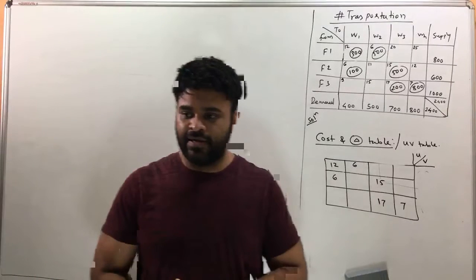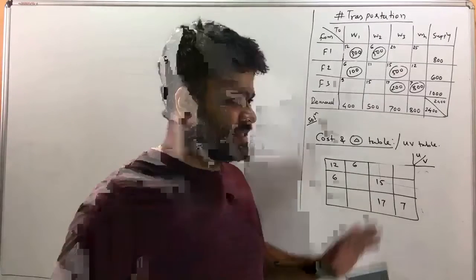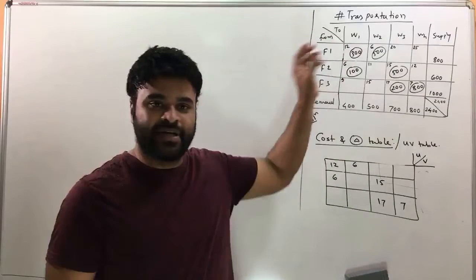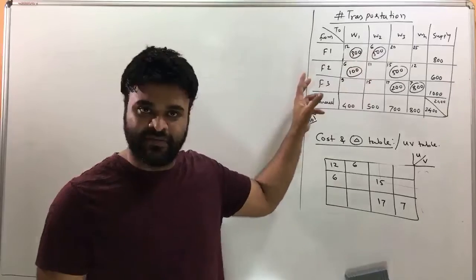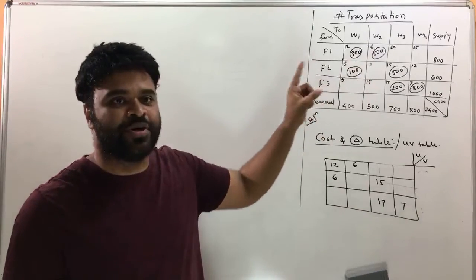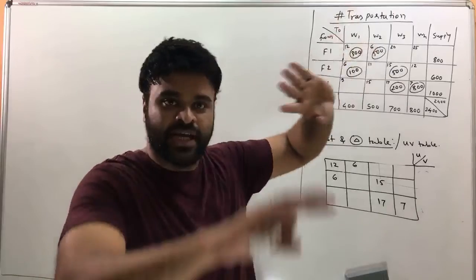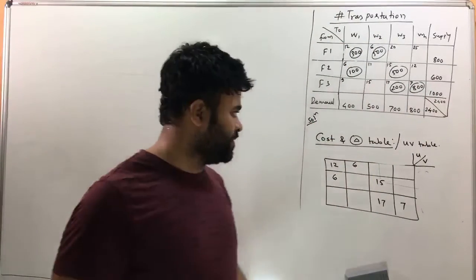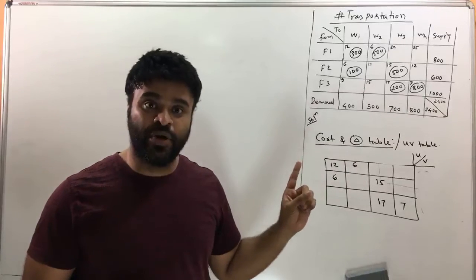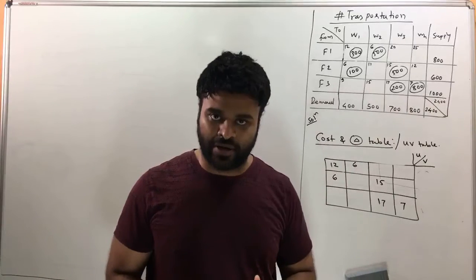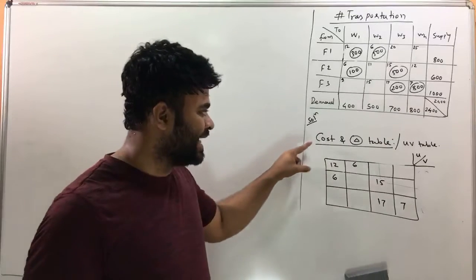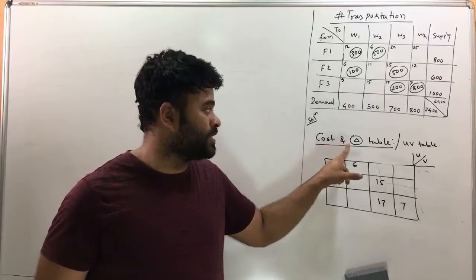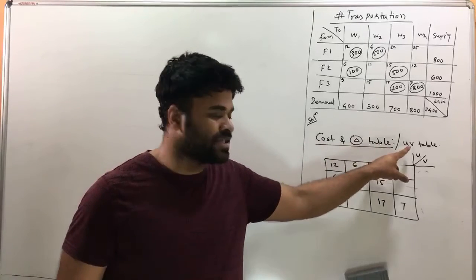Okay, so getting back to the transportation problem, guys. A quick recap. We have a table given which says how you should transport from factory 1, take 300 units to warehouse 1, and so on. So you have a solution. Now, once you have a solution, the question is asking you to check if the solution is optimum or not. And to check the optimality, we solve it with the cost and delta table, also called the UV table.